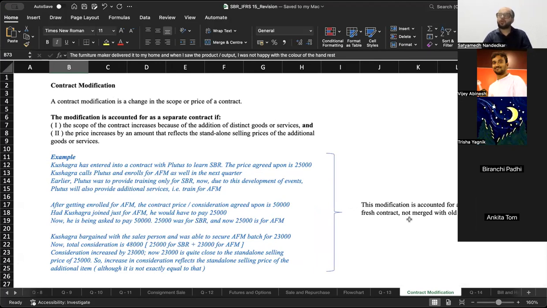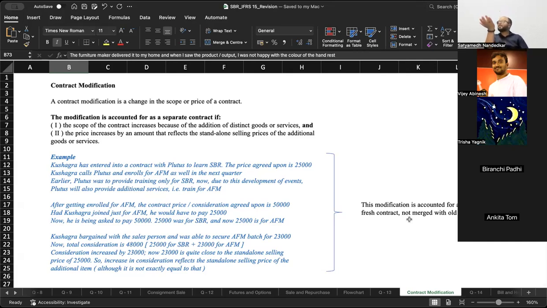Ankita entered into a contract with me to study SBR for 20,000. Then after 2 days of attending my SBR class, she says, let me take AFM also from the same teacher. So she says, Satyamedh, I want to join the AFM class. I tell her, Ankita, the fees are 20,000. Now, the scope of the contract increases because of the addition of a distinct service, and the price increases by an amount that reflects the standalone selling price of the additional services. Earlier, the contract price was 20, now the contract price is 40.